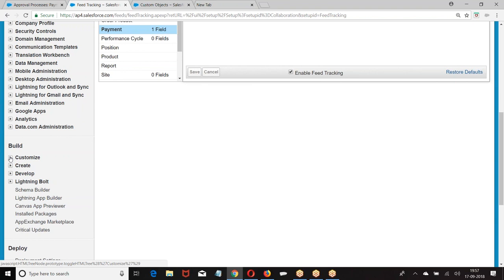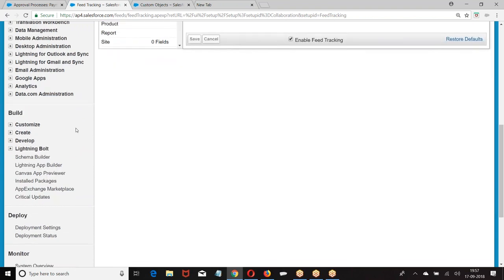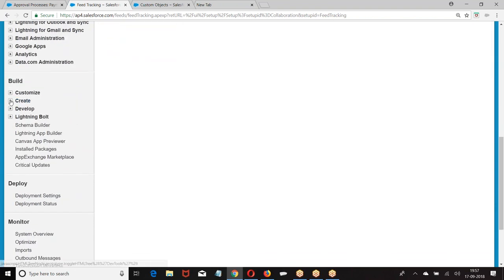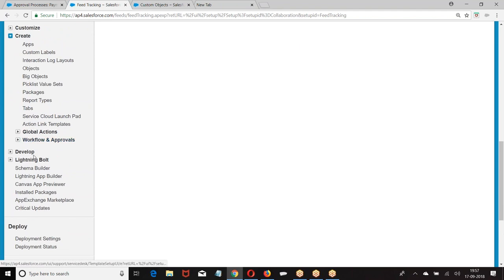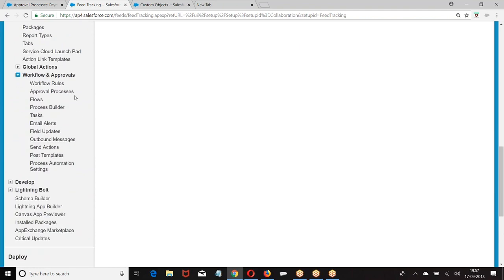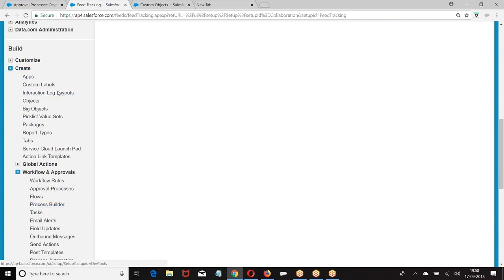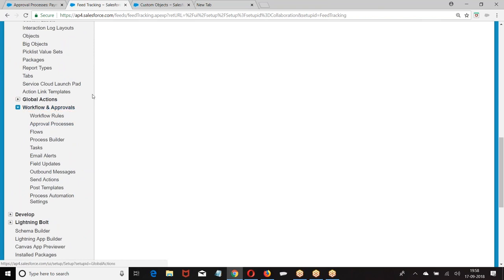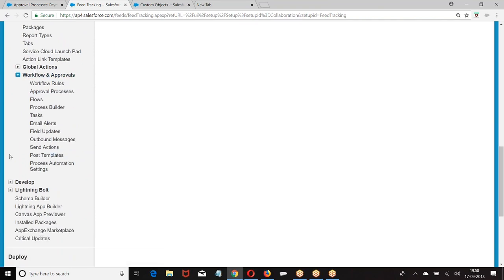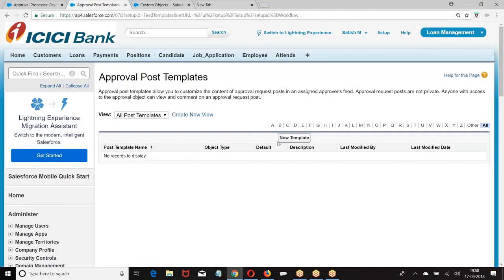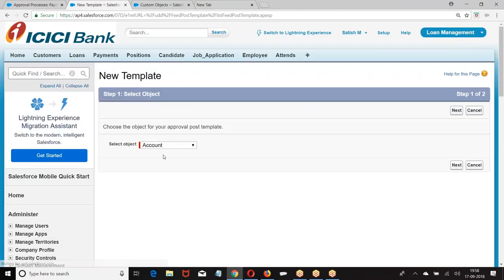The fourth way of notification is a chatter message. How do you create that? Create workflows and approvals. We have post, new template.